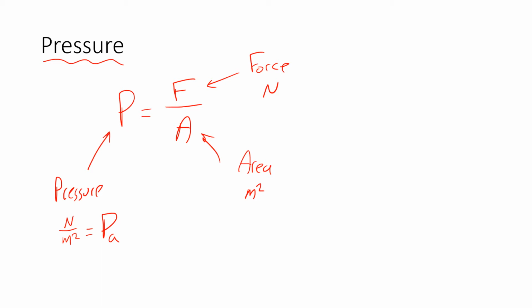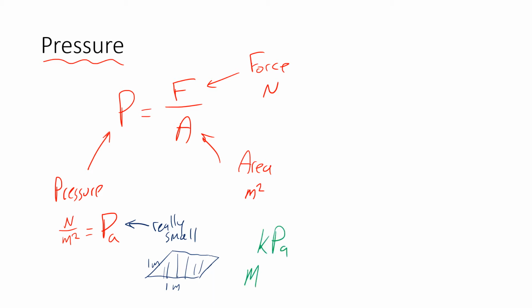Nice. Now, something you should keep in mind, if you have a Newton and you spread it over a whole square meter here, remember a Newton is like half a pound, and you spread it over an entire square meter, a Pascal is really small. So typically, Pascals are a thing, but it's going to be more common to talk about kilopascals or megapascals, usually kilopascals.